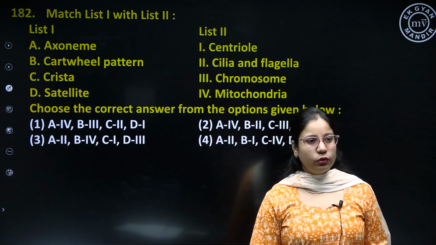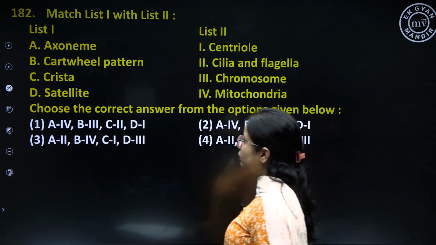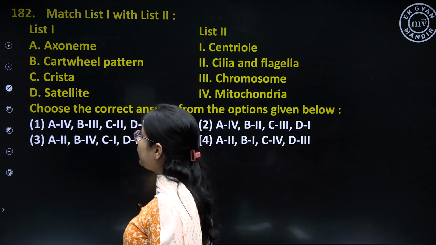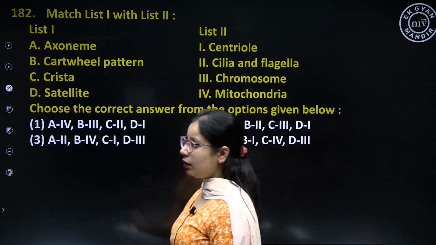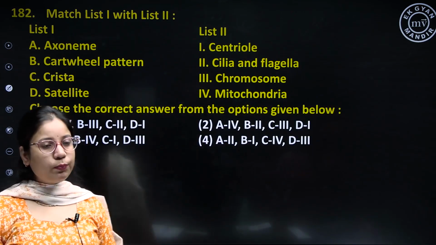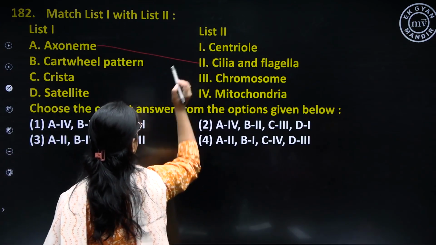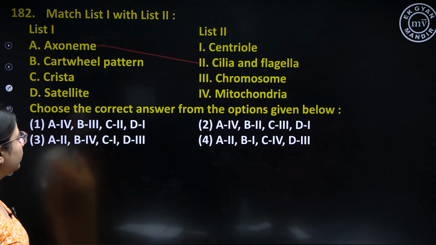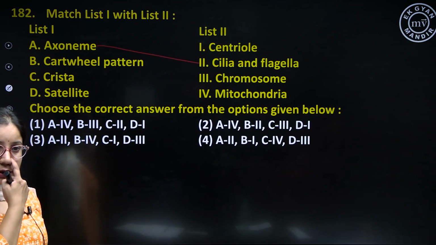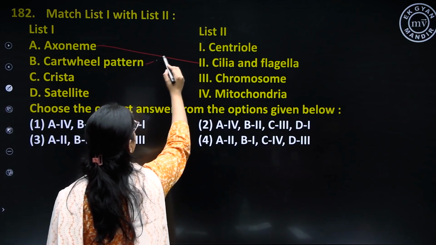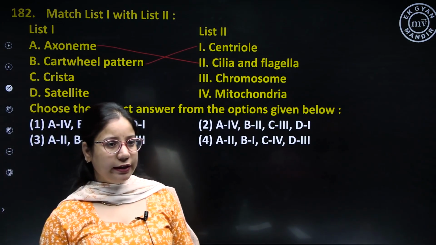Question 182. Match list 1 with list 2. So here are some options given in list 1. We have to match them with list 2. First is axonema. Axonema, it is a group of microtubules and it is usually found in cilia and flagella. Okay. Next is B, that is cartwheel pattern. Cartwheel pattern is found in centrioles and it has a 9+0 arrangement.